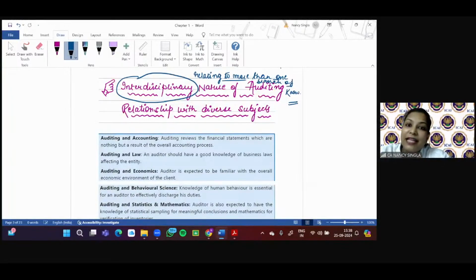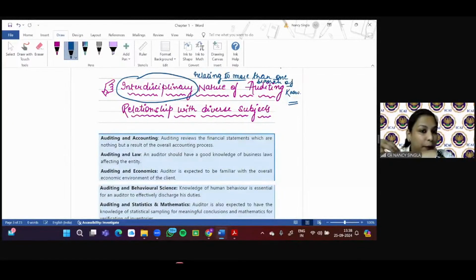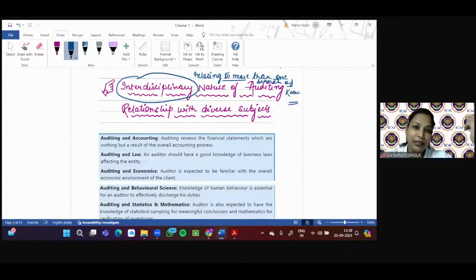So see the financial statements, the auditor is conducting the audit of what? The financial statement. He's examining the financial statements. How are financial statements prepared? By the accounting, right? By the management applying various accounting standards, right? And the financial statements are prepared. So unless and until the auditor is aware of the entire accounting process, how the financial statements are prepared and presented, he will not be able to check that, right?